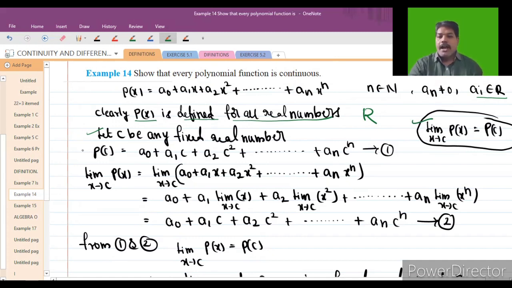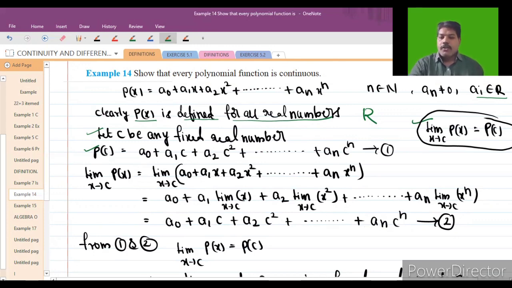For that, I'm taking P of C. What is P of C? In the place of X, just replace C. So limit x extending to C of P of X means just apply the limit to this function: A naught plus A1 into limit x extending to C of X, and so on, an into limit x extending to C of X power n. It will become A naught plus A1 into C, A2 C square, and so on, an into C power n.